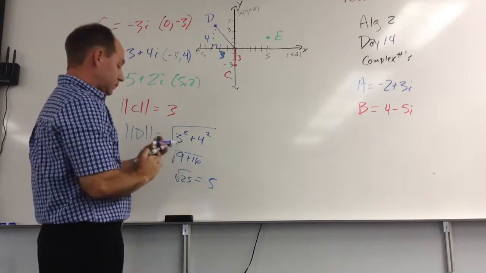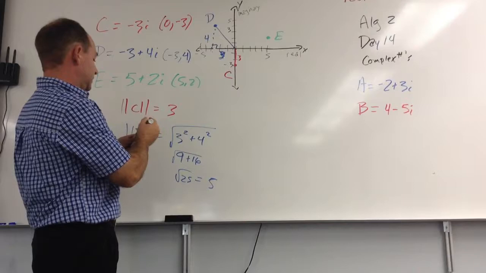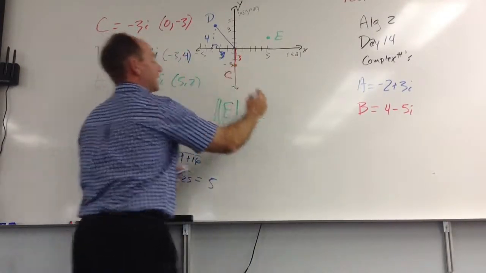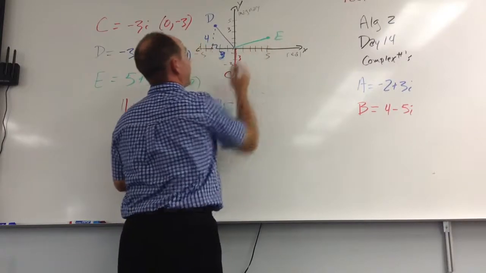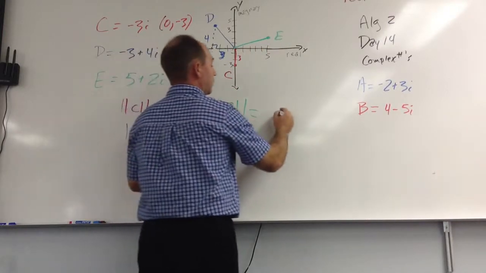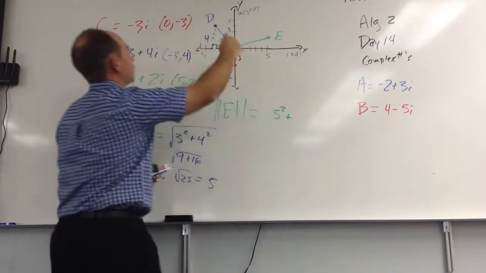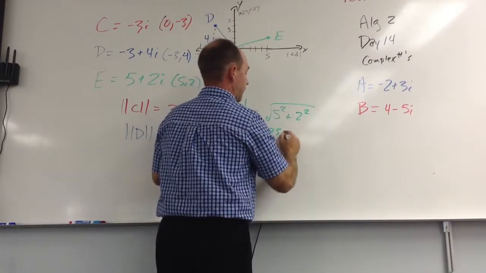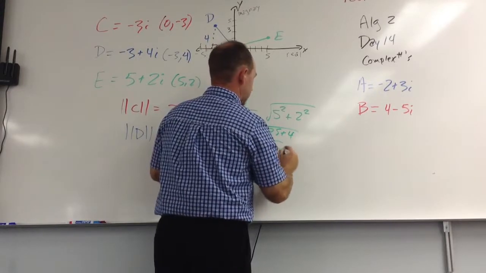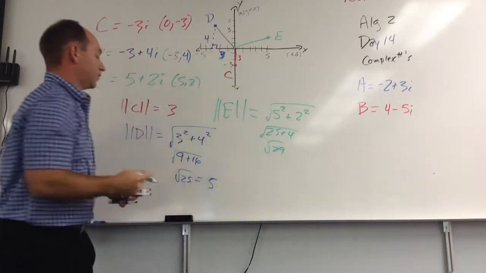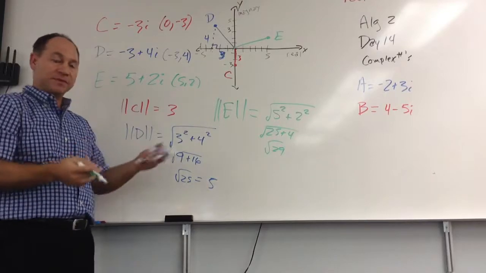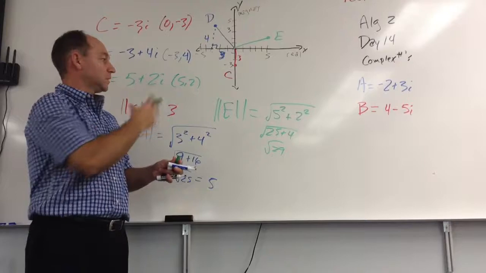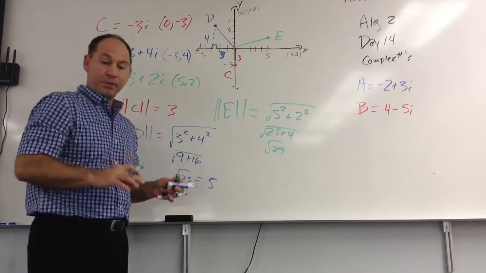And the third one then, so what is the absolute value of E? Again, that's just Pythagorean theorem. We go over here. How far away is that? How long is that segment? Well, that's 5 squared plus, what did we say this other value was? 2? So 2 squared, and then it's square root. 25 plus 4. That's the square root of 29. So we'd say that E is further away from the origin than D. Okay, so the absolute value of E is bigger than that. And that's what we talk about with absolute values and how far away they are. Okay?